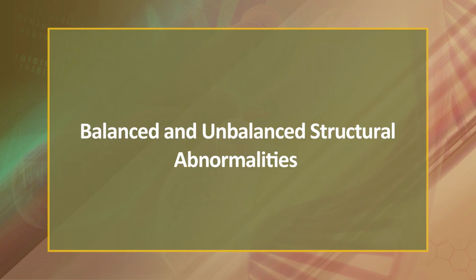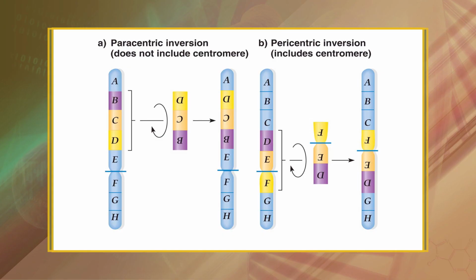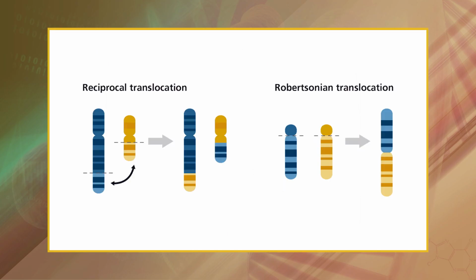Now let's discuss balanced and unbalanced structural abnormalities. Balanced structural abnormalities involve the rearrangement of genetic material but with no overall gain or loss. For example, inversions and translocations. Balanced structural abnormalities can have an immediate effect, but the major consequence is the production of eggs or sperm with incomplete or partial duplicated sets of chromosomes.